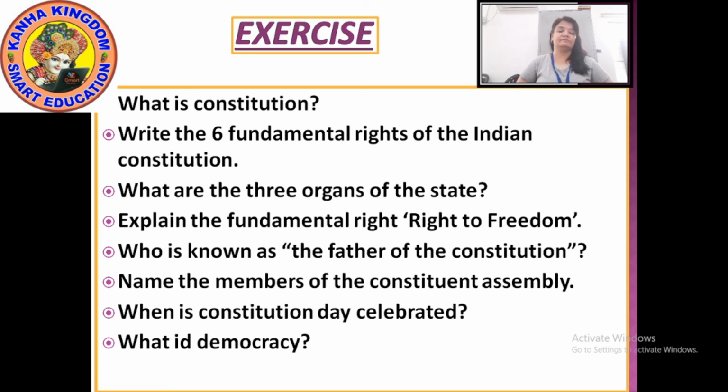Okay. Now, what is democracy? Our last question is, what is democracy? It is a system of government by the whole population or all the eligible members of the state, typically through elected representatives.